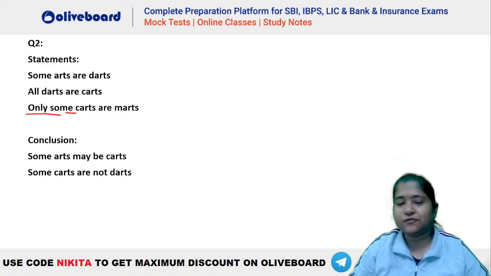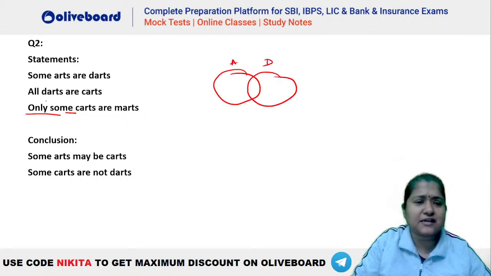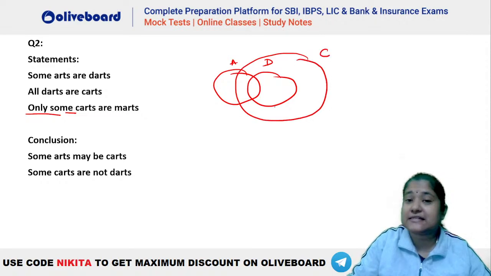Okay, Rishika says both follow. Chalo, okay, we'll try. Let's see. Some arts are darts. How do we draw that? Some arts are darts. This is art, this is dart. All darts are carts. That means dart has to be inside cart. So you can see this is the diagram.